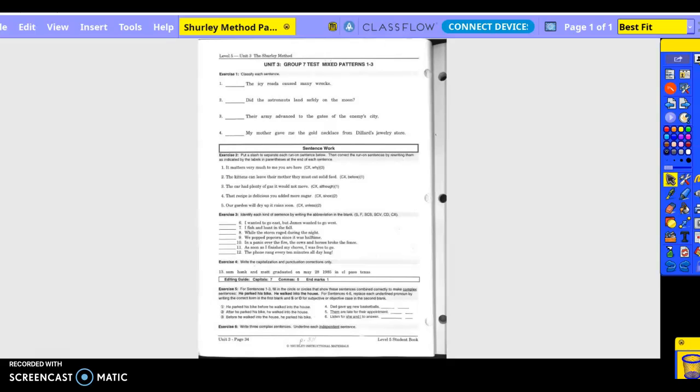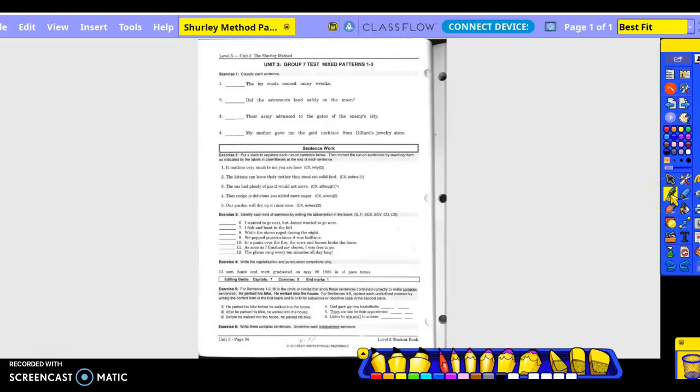The icy roads cause many wrecks. So what caused many wrecks? Roads, subject noun. What is being said about the roads? Cause what? Verb. Cause what? Wrecks. Are wrecks the same thing as roads? No, so that is the direct object.